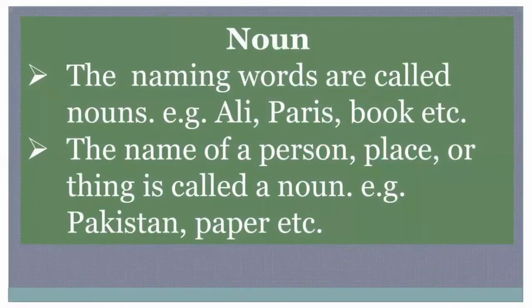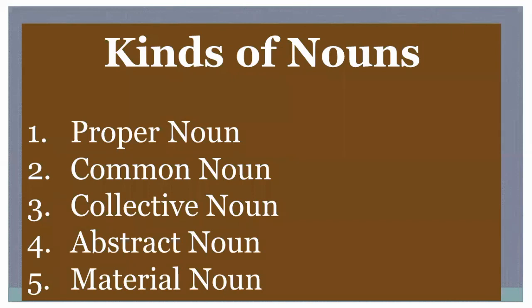Right? First of all, let me tell you the definition of noun. What is a noun? The naming words are called nouns. For example, Ali, Paris, book, etc. Another definition of noun is the name of a person, place, or thing is called a noun. For example, Pakistan, paper, etc. And let me tell you how many kinds of nouns are there. There are 5 kinds of noun, and they are proper noun, common noun, collective noun, abstract noun, and material noun.